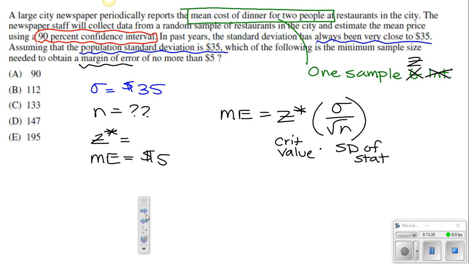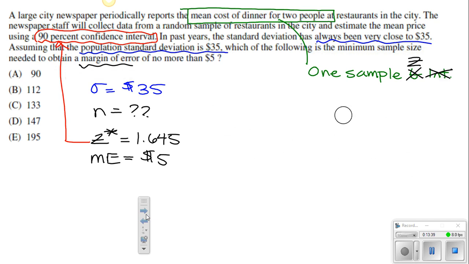Well, remember, we talked about this 90% confidence up here. So for 90% confidence, critical value is 1.645. That's one of the big 3 that you should have memorized. All right, let's substitute these values into my formula here. So margin of error is going to be $5. That should be less than or equal to 1.645 times sigma, which would be 35 over the square root of n.